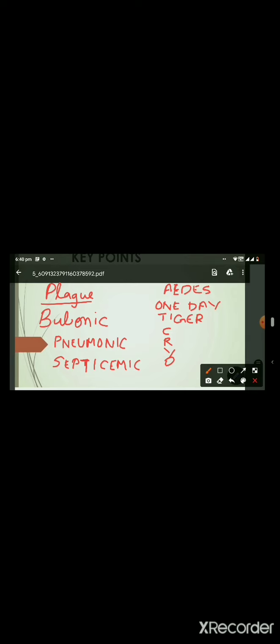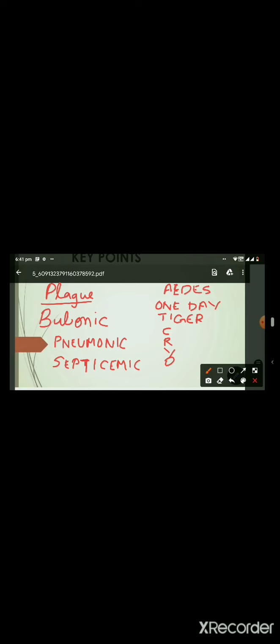Now the next is regarding the Aedes mosquito. The Aedes mosquito is also known as the tiger mosquito due to the presence of stripes like a tiger over its wings. Then it is a day biter. The diseases caused by Aedes mosquito are chikungunya, Rift Valley fever, yellow fever, and dengue. Then it usually breeds in stagnant dirty water, and the eggs of the Aedes mosquito are cigar shaped.